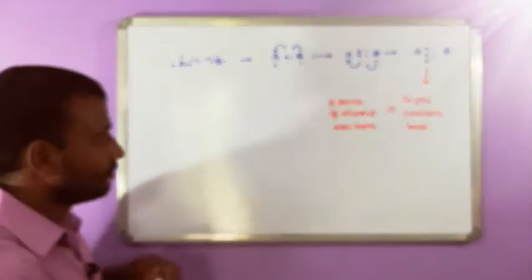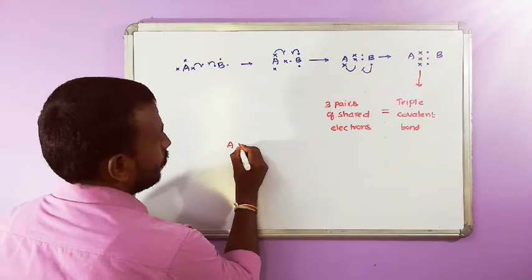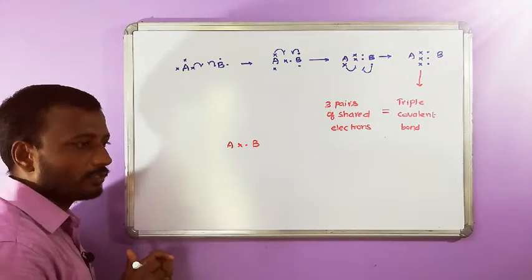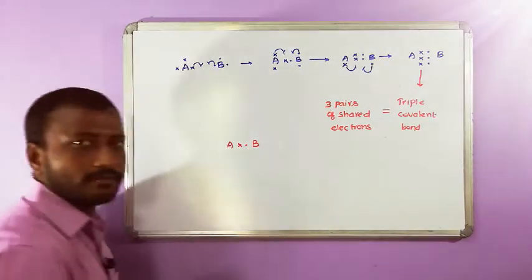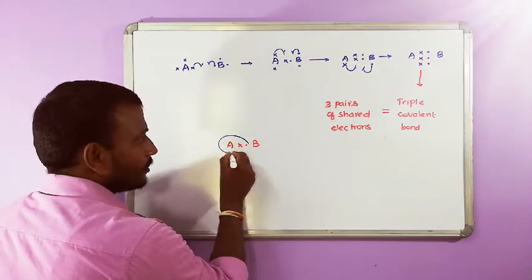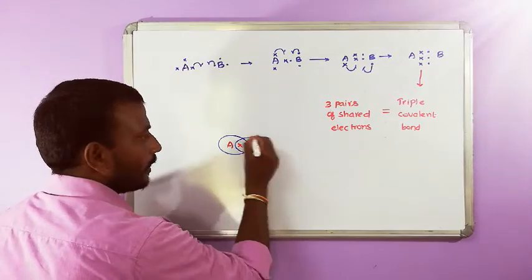Always remember, when two atoms share a pair of electrons, the shared pair belongs to both the atoms.